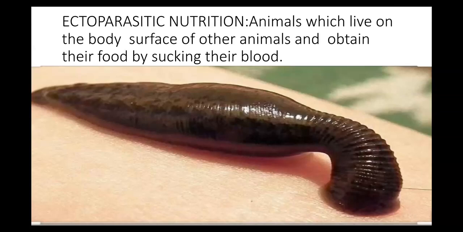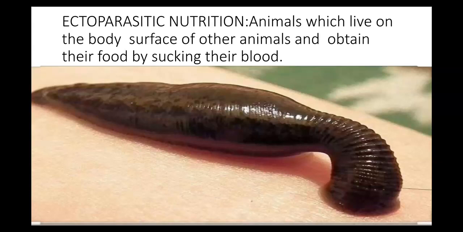Now we move towards ectoparasitic nutrition. Ecto means outside the body. So these are animals which live on the body surface of other animals and obtain their food by sucking their blood. Basically these animals suck the blood from outside the body of a particular host.